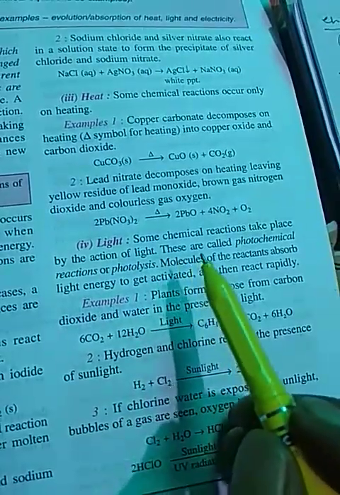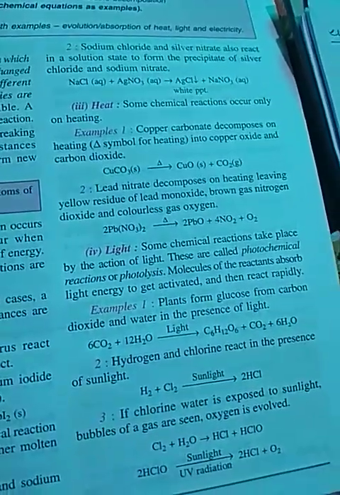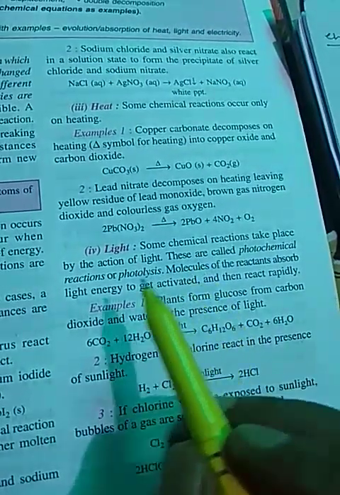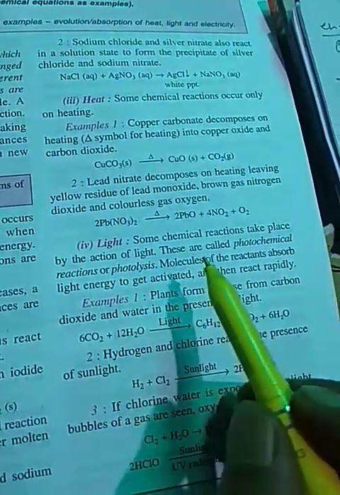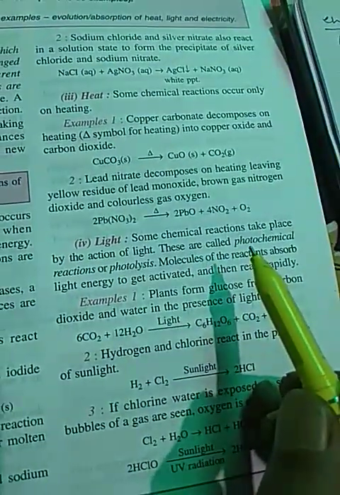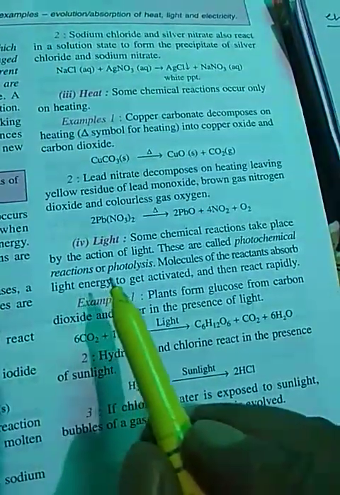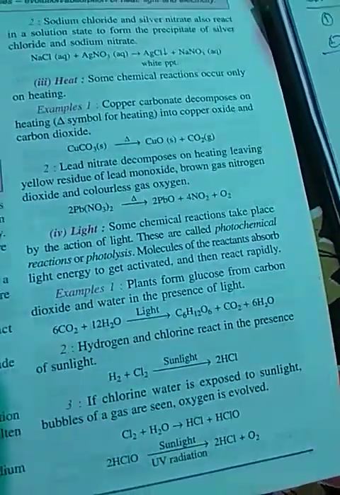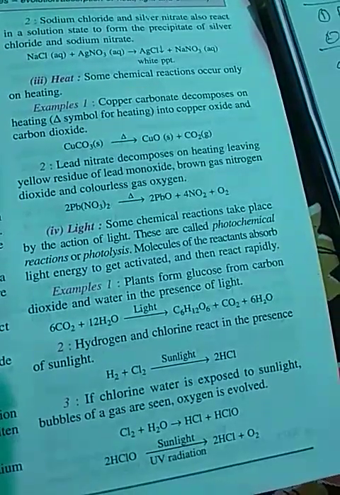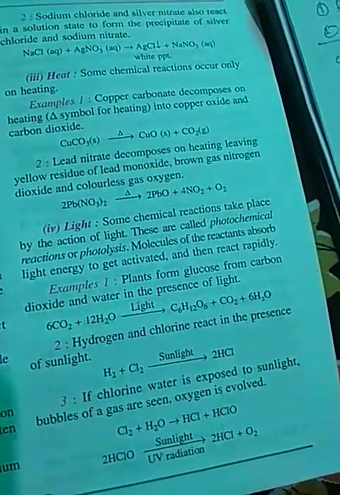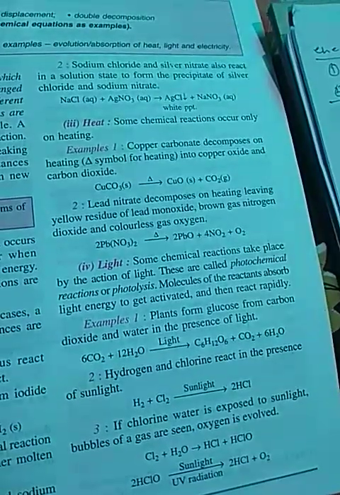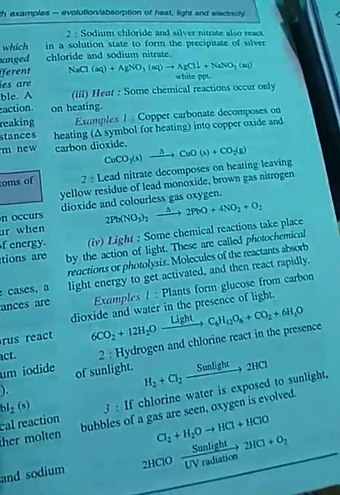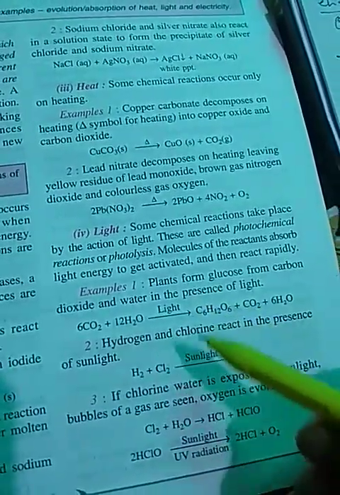Those chemical reactions which take place in the presence of light or by the action of light are called photochemical reactions or photolysis. So what are photochemical reactions or photolysis? The chemical reactions which take place in presence of light or by the action of sunlight. These are the examples.